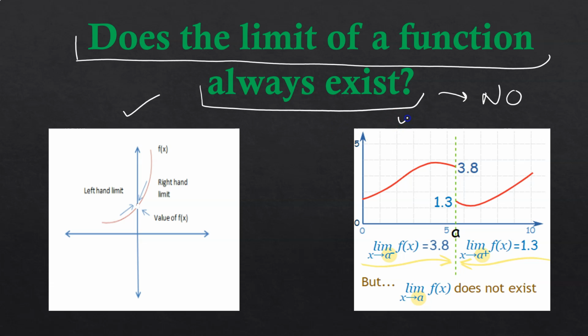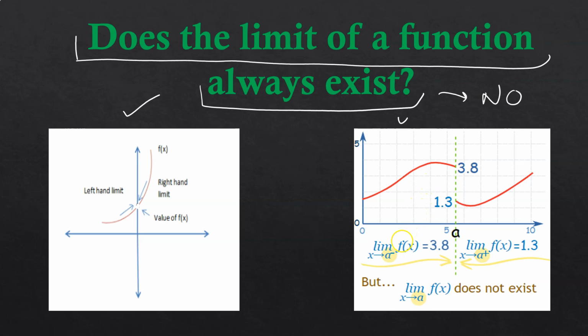But if you have cases like this, where approaching from the left-hand side you get the value 3.8, and approaching from the right-hand side you get the value 1.3, in such cases where you get different values from the left-hand and right-hand sides, you can't predict the behavior of the function at a.